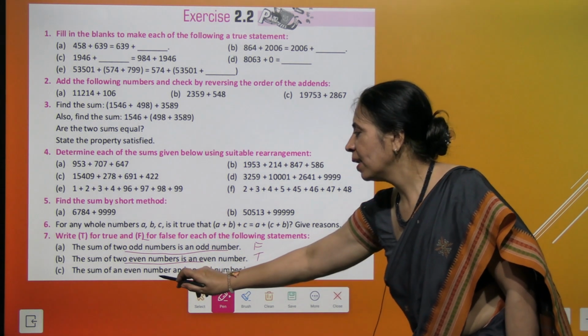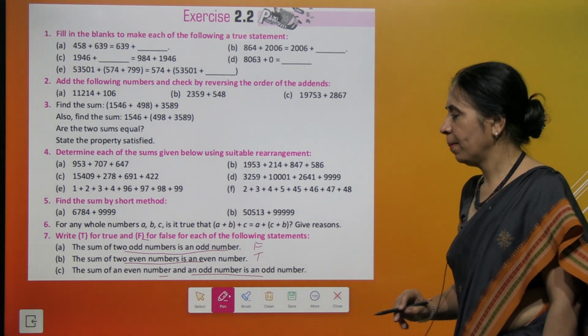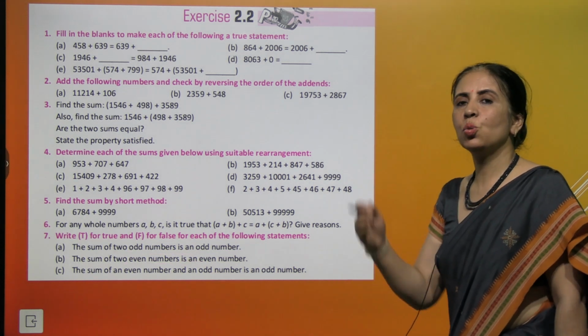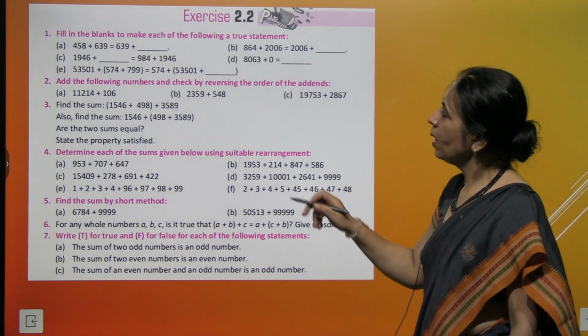The sum of an even number and an odd number is an odd number. Yes, that's also a true statement. Suppose I take 2 and 3. When you add 2 and 3, you get 5, which is an odd number.